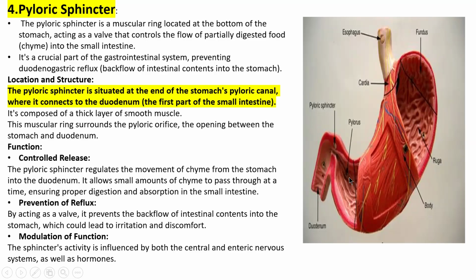What is the function of the pyloric sphincter? It prevents the backflow of chyme into the stomach. It provides controlled release, regulating the movement of chyme from the stomach into the duodenum. It goes straight, not backward. It allows only a small amount of chyme to pass through at a time, ensuring proper digestion and proper absorption in the small intestine.